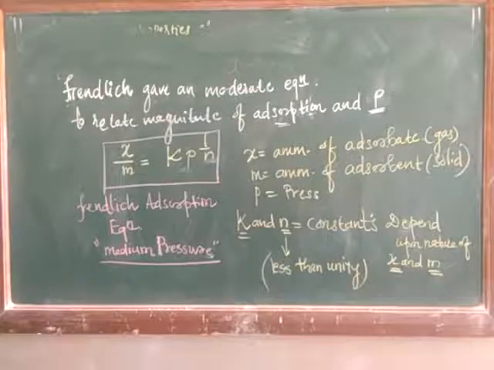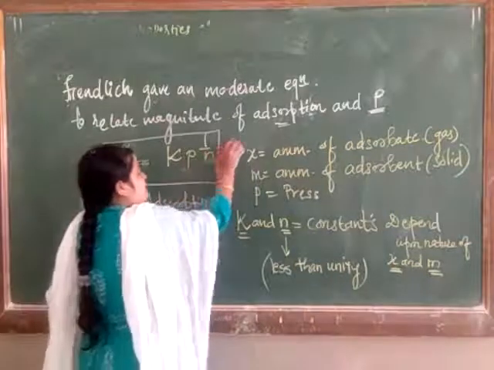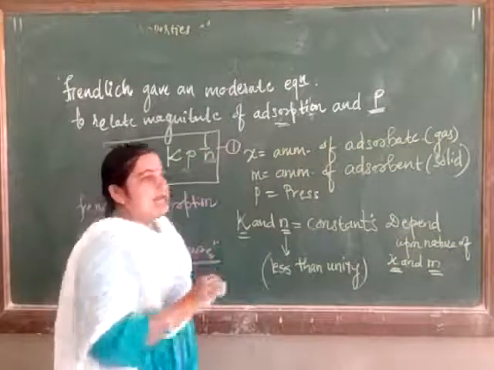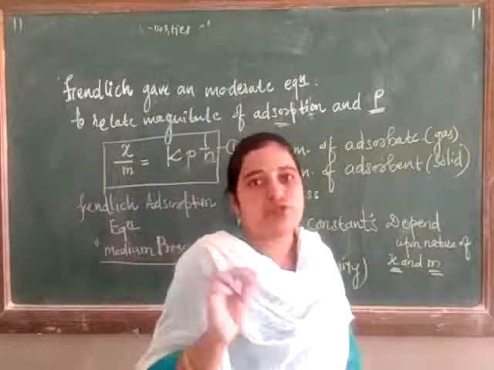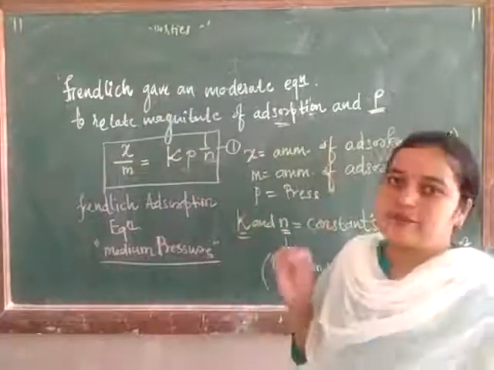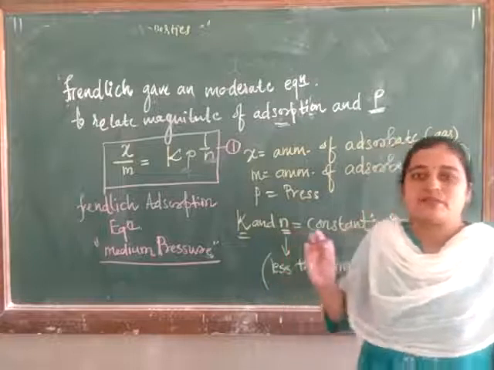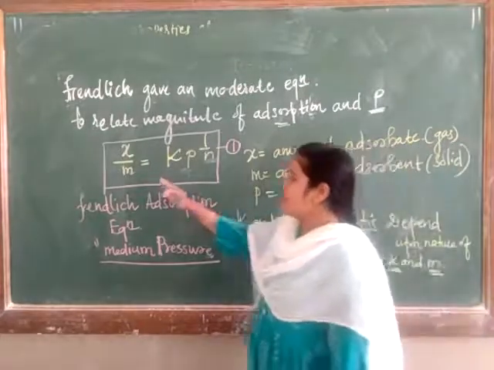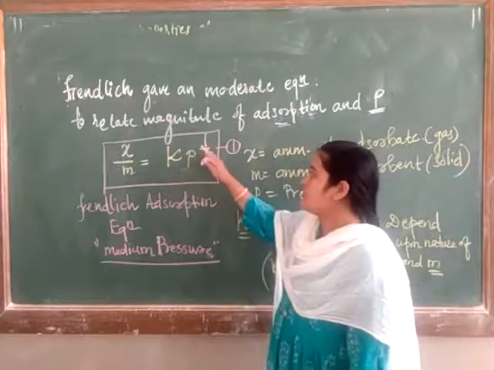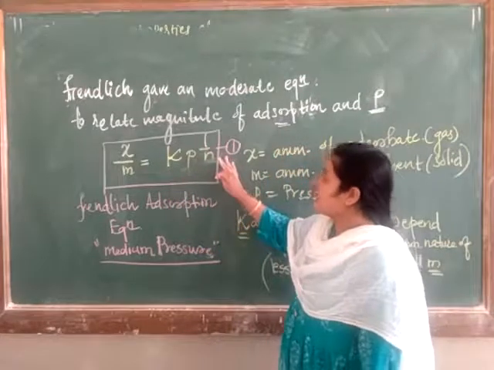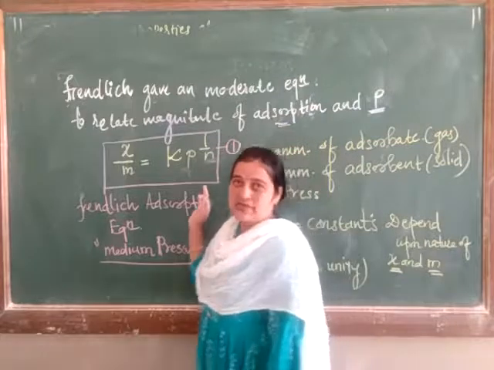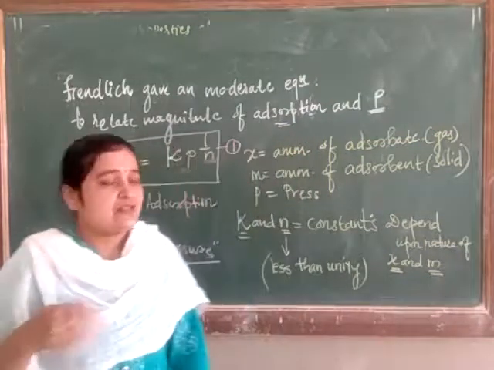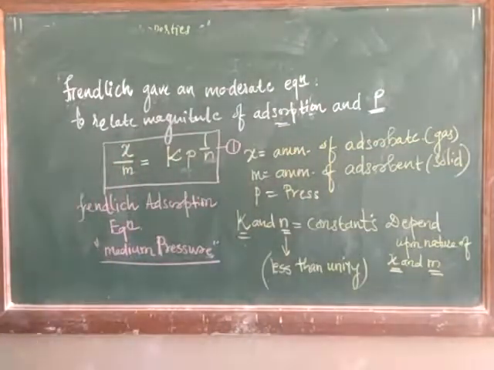This equation is applicable for the adsorption of gas on the solid surface. It is applicable only when adsorption of gaseous molecules takes place on the solid surface. It is not applicable in the solution part. Isn't it? x upon m is equal to Kp raised to 1 upon n. Then next part, what about the solutions?